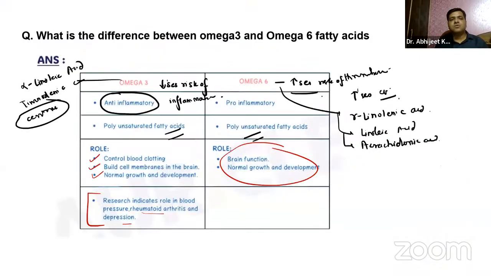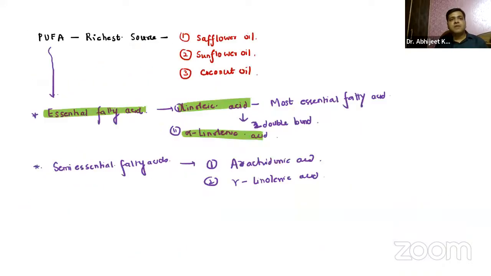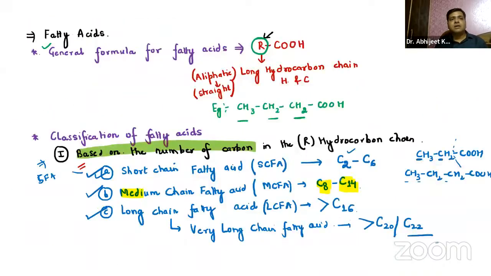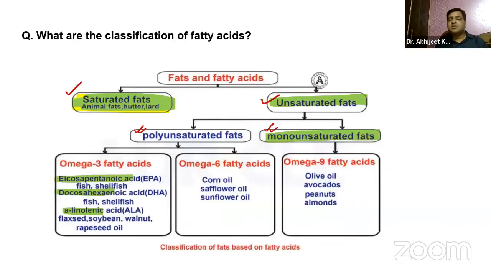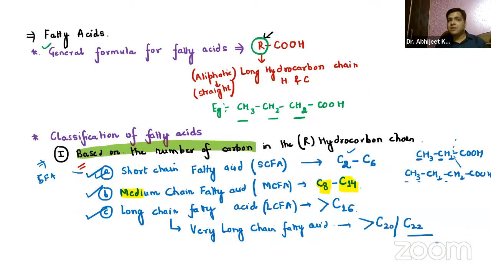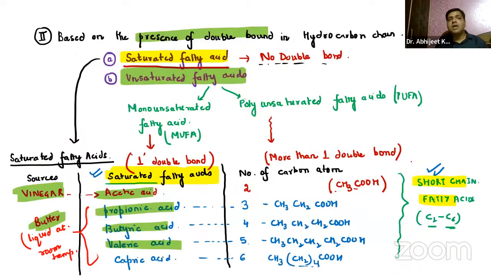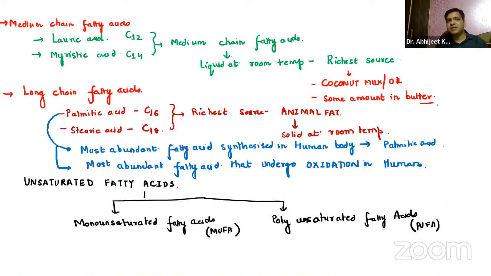Again, a very, very important question from the exam point of view. So we have already discussed today the classification of the fatty acids, right, based on the number of carbon chains, short, medium, long. Apart from that, the presence of double bonds, saturated, unsaturated, again, monounsaturated, polyunsaturated, right?